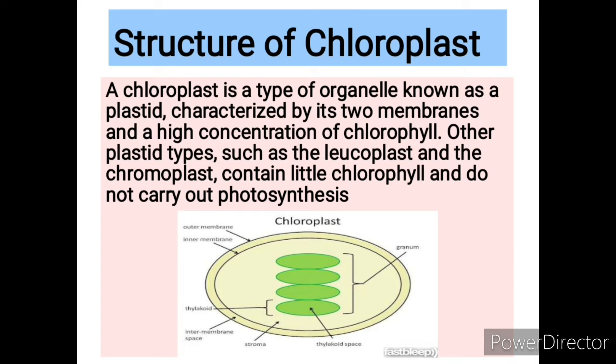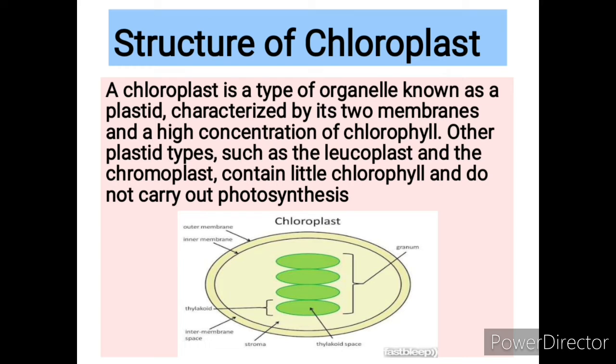the chlorophyll pigment inside the thylakoid region. So this central green part is showing the presence of four thylakoids. These thylakoids are arranged one after another, so one above the other. That means it is a stack of coin-like structure. These four thylakoids are grouped in a structure called grana. In this grana the chlorophyll pigment is present, which will help in the process of photosynthesis and absorption of sunlight.